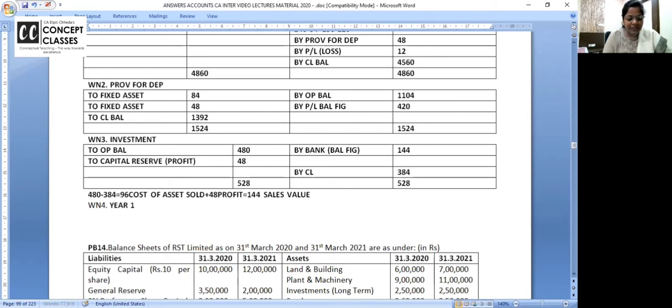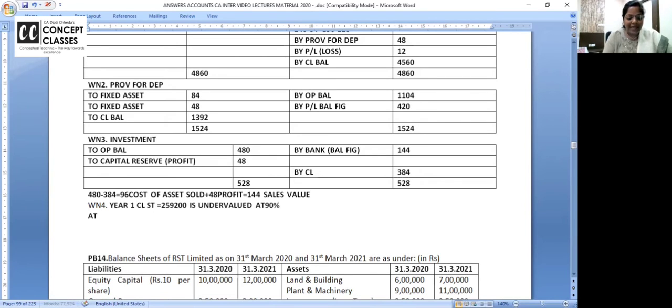Year 1 closing stock. How much is given? Year 1 closing stock is 259,200, which is undervalued. It is undervalued at 90%, 10% less, so it is valued at 90%. At cost, that is 100%.